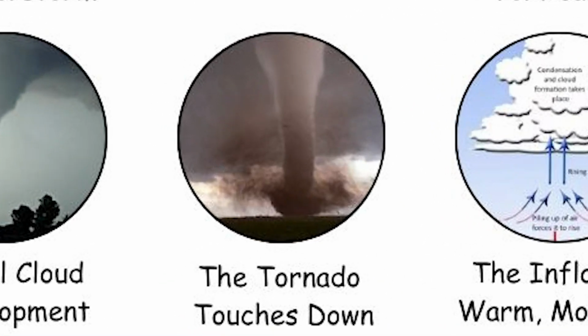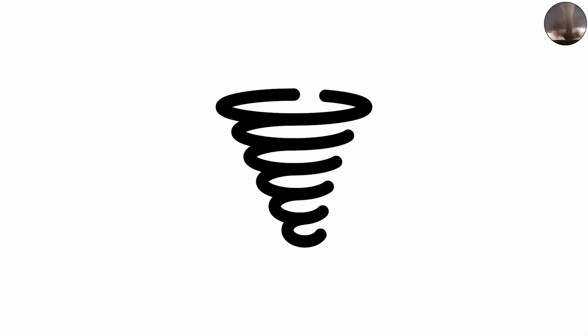The tornado touches down. A tornado is officially born when the rotating column of air connects the cloud base to the ground.